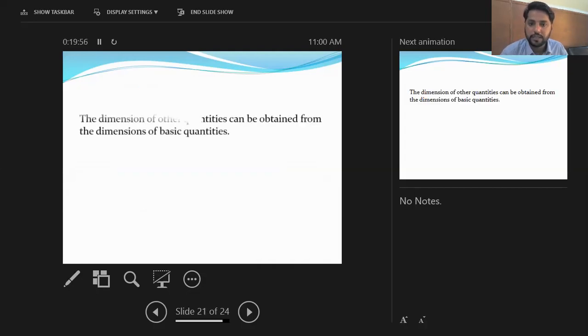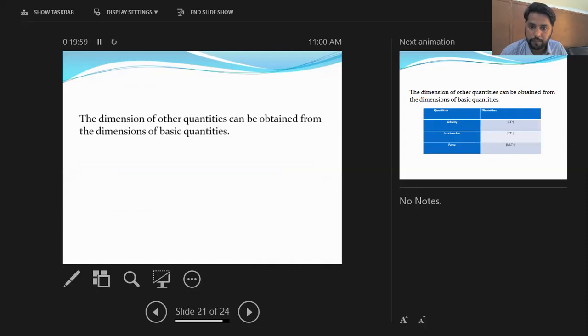Now we have the dimension of derived quantities. How do we obtain the dimension of a derived quantity? The dimension of other quantities can be obtained from the basic quantities. Already we have discussed the fundamental or basic quantities, which are mass, length, and time. All the other quantities are called derived quantities, and their dimensions are obtained from the fundamental or basic quantities.